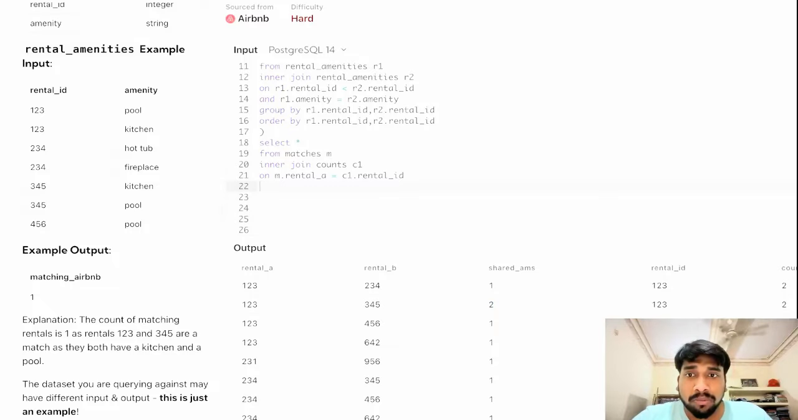So now we will just put a where condition here, where m dot shared ams not equal to c dot counts. And I only want rental A, rental B, so we do not want the entire table. M dot rental A, m dot rental B.